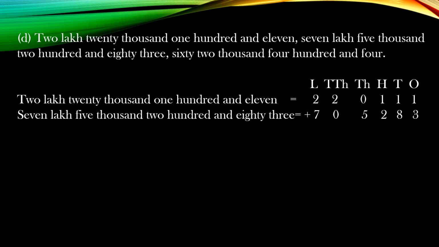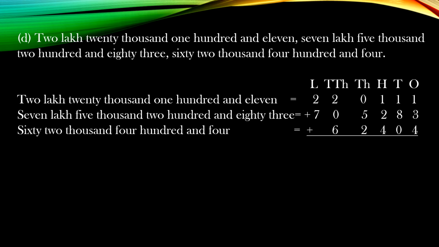7,05,283. So this way you are going to write 7 at lakhs period, then 5 at thousands period, 283, 2 at 100 place, and 83 after that. Then the next is 62,404. Now 62 at thousand period and 4 at 100 place, and then 4. That means 0 at tens place and 4 at ones place.